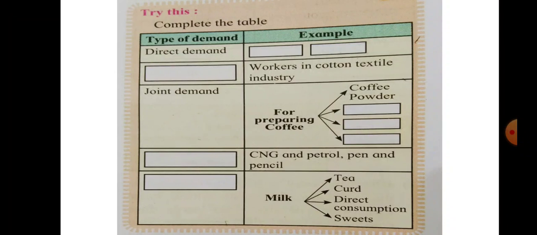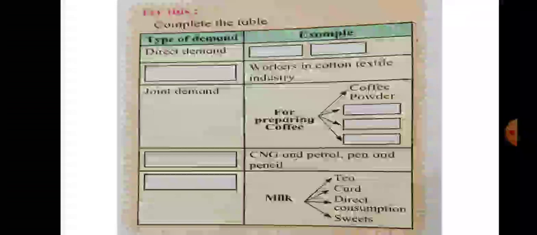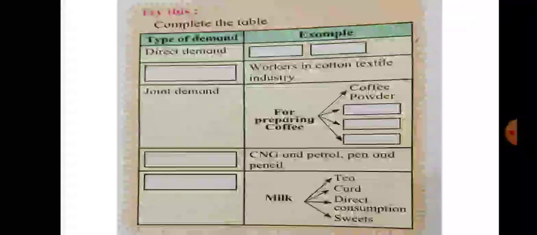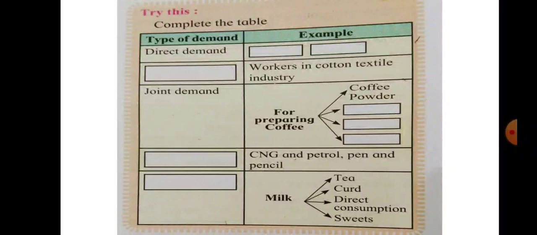In the second row they have given an empty blank box, and in the second column they have given workers in a cotton textile industry. Yes, workers. Suppose I want to start my business, my industry, my own firm. What I need? I need land, labor, capital, and myself organizer. So workers in a cotton textile industry, they all have an indirect demand. Indirect demand is also known as derived demand. So what is the answer here in this empty box? That is indirect demand or derived demand.